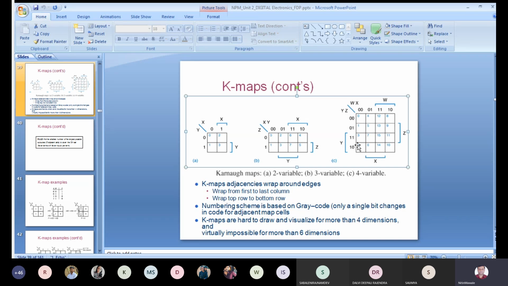So what is your task now? You have to identify all cell numbers for each and every variable K map, the 2 variable, 3 variable, 4 variable, so that you can draw it at least 10 times, so that you will remember the method. Because now in all the examples we have to draw the K maps repeatedly, so you should have that practice for the cell number notation. So learning is not needed, but if you draw it at least 10 times, you will have the idea exactly.